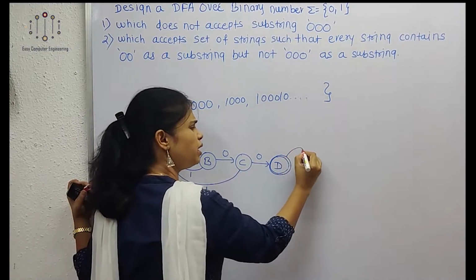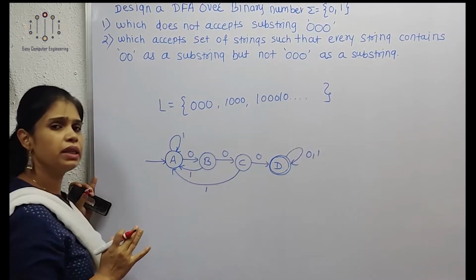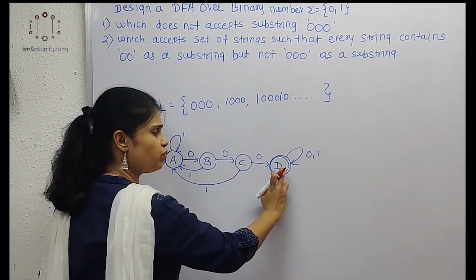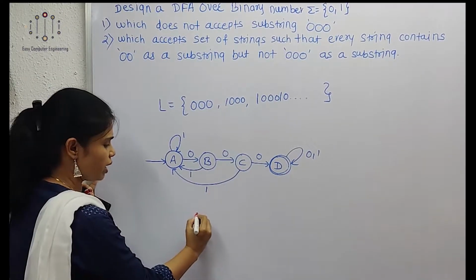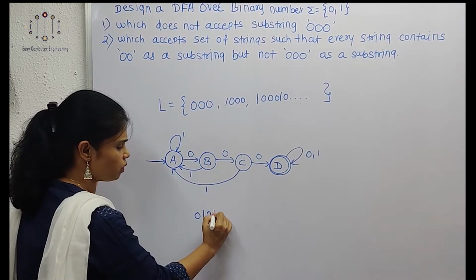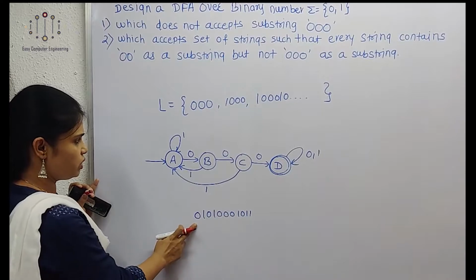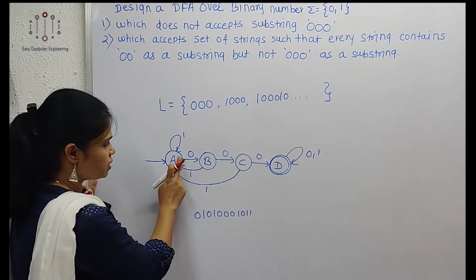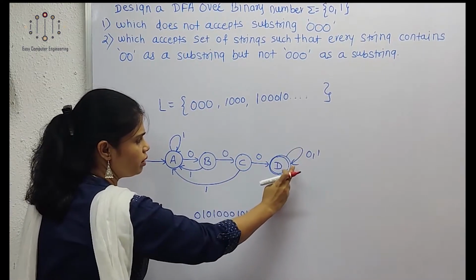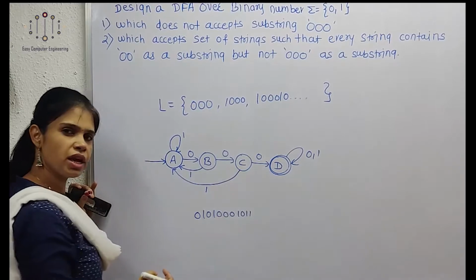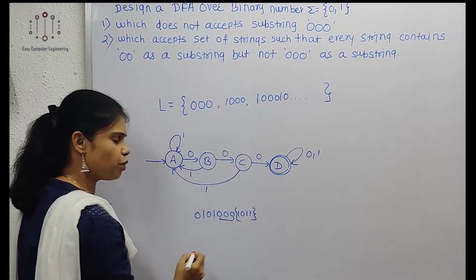Later on, anything can come, so we can show transitions from D on 0 and 1 as a self loop. So we can accept strings like 0 1 0 1 0 0 0 1 0 1 1, which is acceptable. After getting this as a substring, anything is possible.